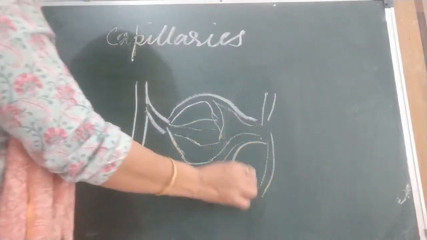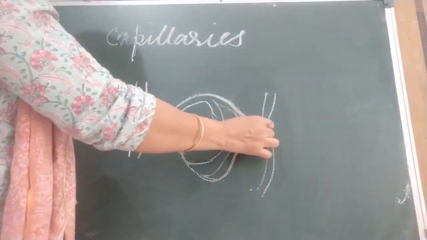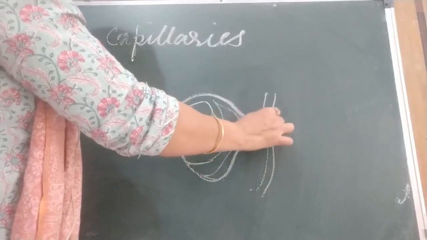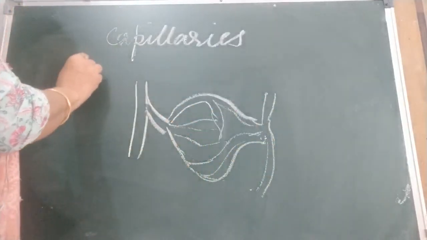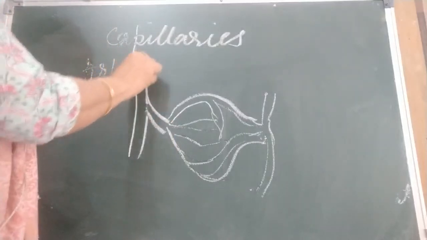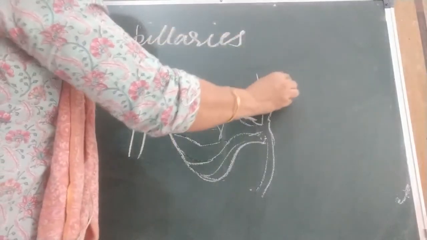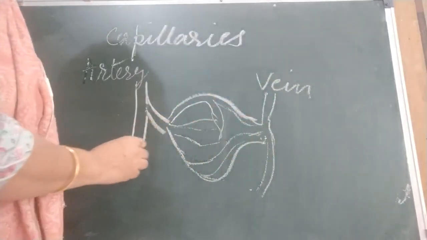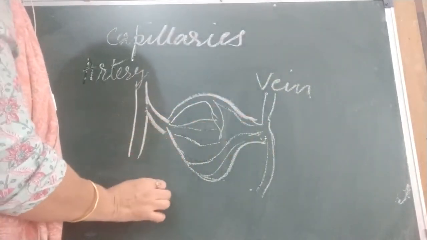So this artery and vein are connected by the network of capillaries.